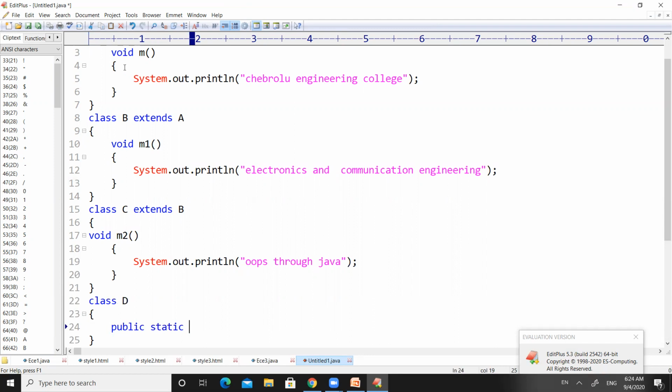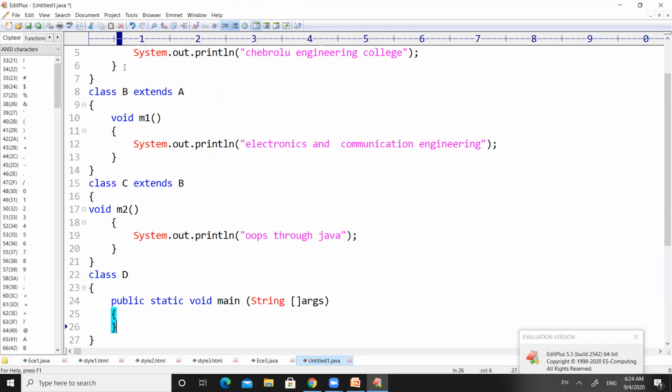So the main method in Java is public static void main(String[] args).